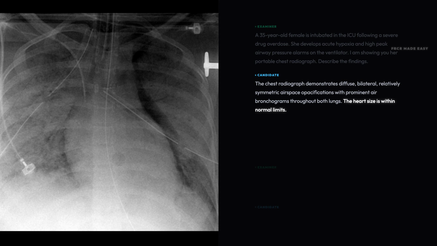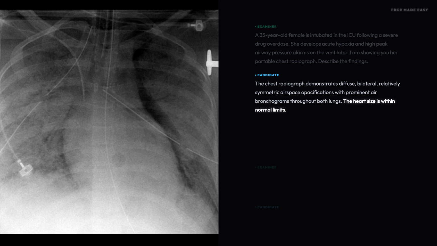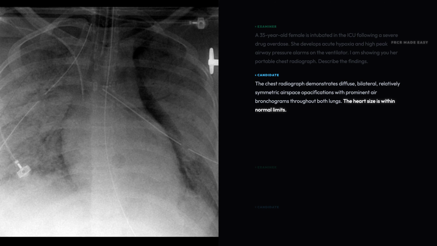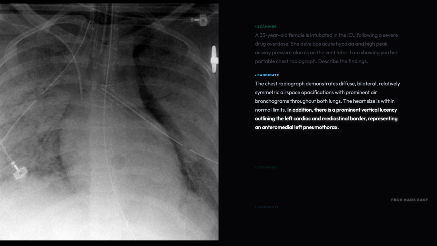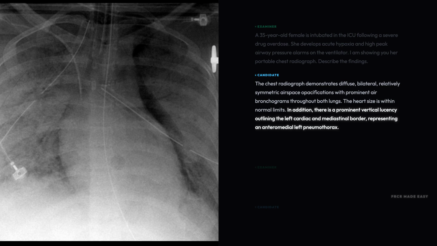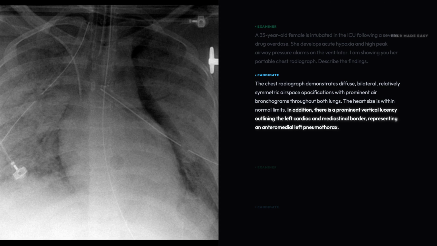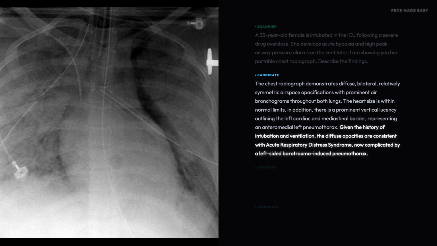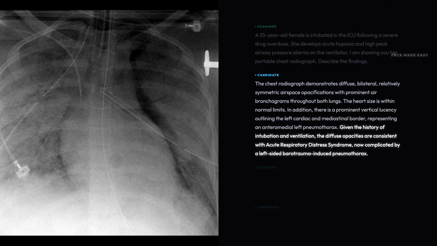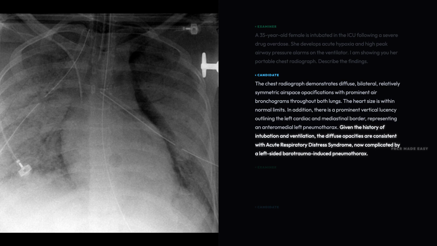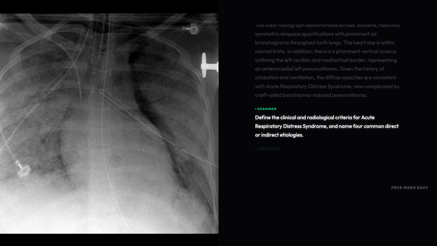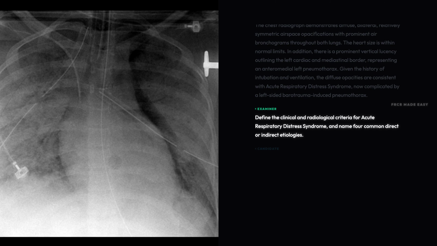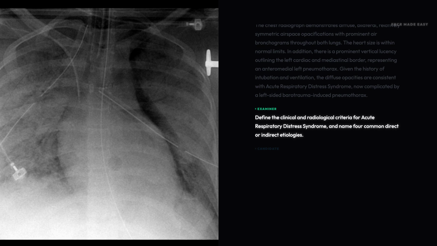The heart size is within normal limits. In addition, there is a prominent vertical lucency outlining the left cardiac and mediastinal border, representing an anteromedial left pneumothorax. Given the history of intubation and ventilation, the diffuse opacities are consistent with acute respiratory distress syndrome, now complicated by a left-sided barotrauma-induced pneumothorax.